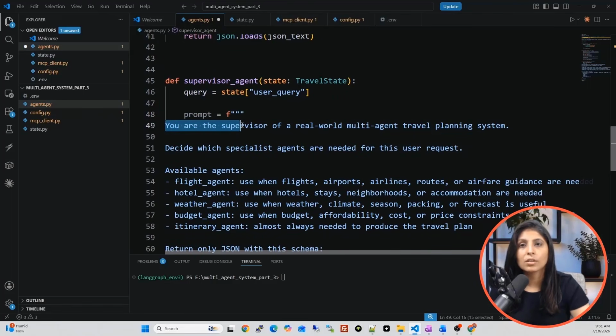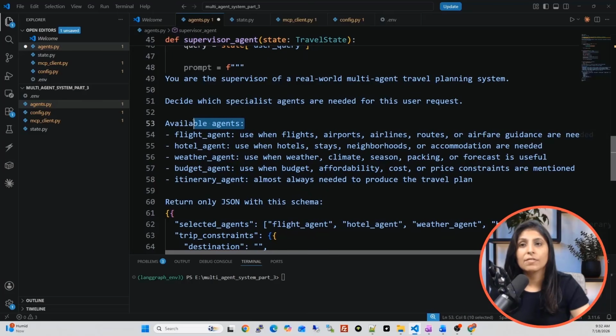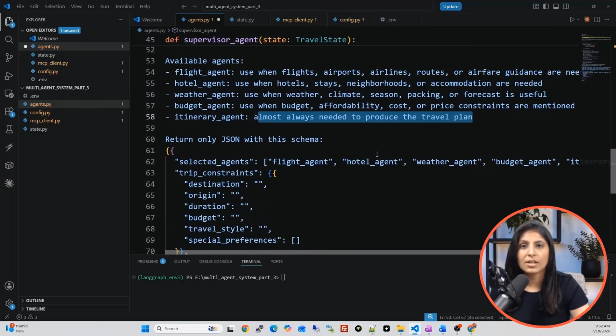What is it? You are the supervisor of a real world multi agent travel planning system. Decide which specialist agents are needed for the user request. And then we are mentioning that these are the available agents. Flight agent is available; you can use it when flight, airport, airline routes, or airfare related information is needed. Use hotel agent when you want to find hotel stays in neighborhoods. Use weather agent for climate and season related things. Use budget agent when you want to perform budgeting functionality, and use itinerary agent for preparing the itinerary.